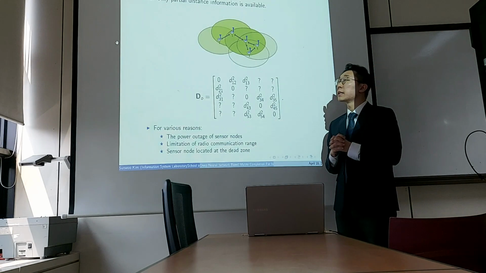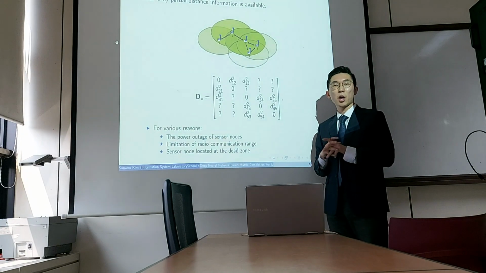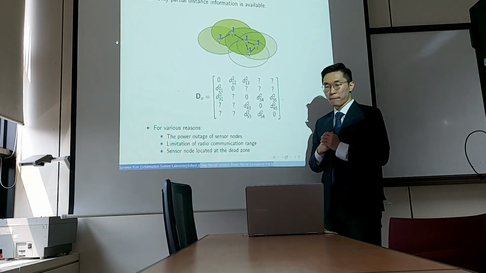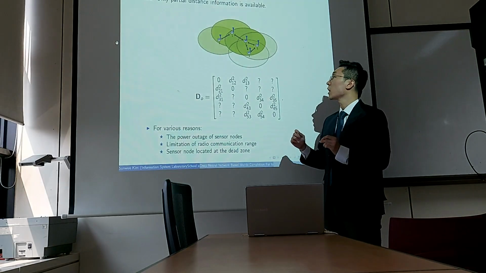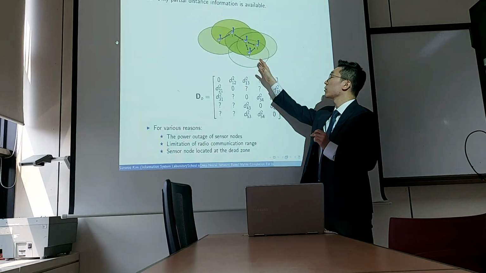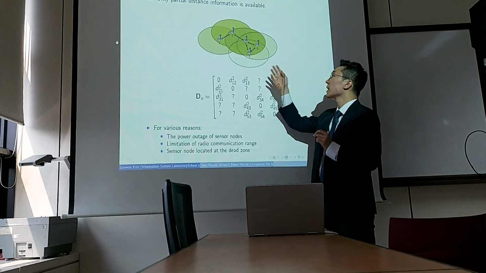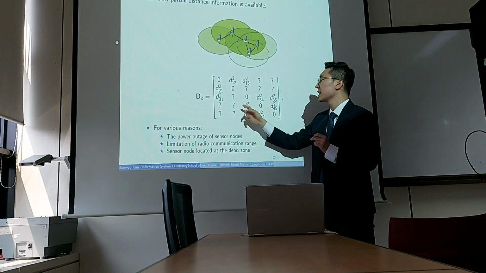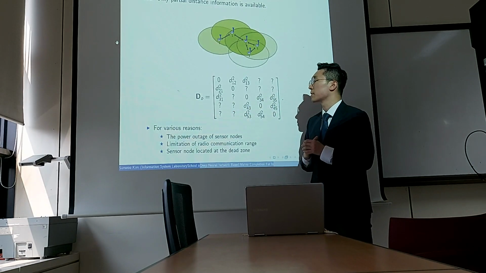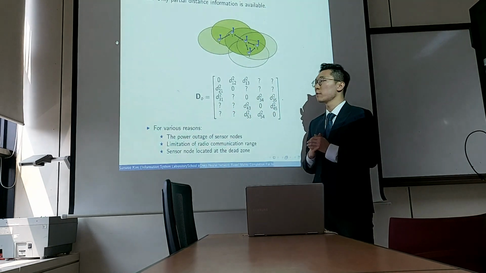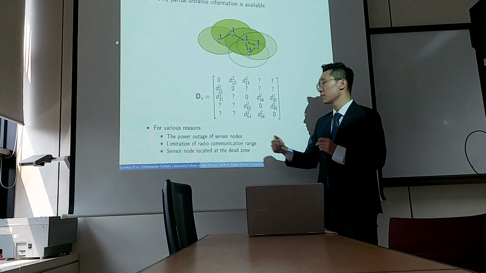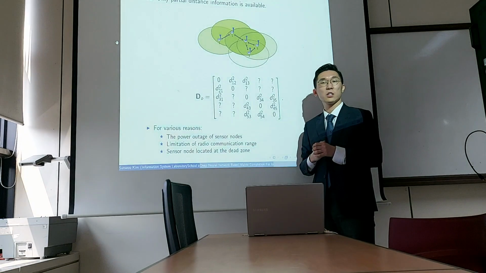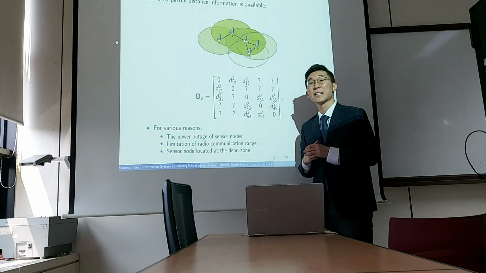But we do have a problem in our setting. The issue is that only partial distance information is available. This means that not all the distances between each sensor pair are measured, which means that we have some missing entries in our observed distance matrix. And this is due to various reasons such as the power outage of sensor nodes, limitation of radio communication range, and sensor nodes being located at a blind spot.